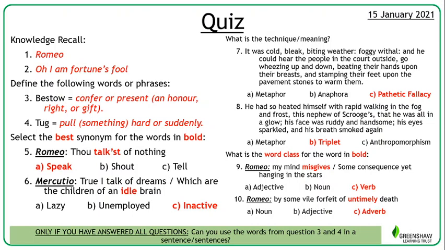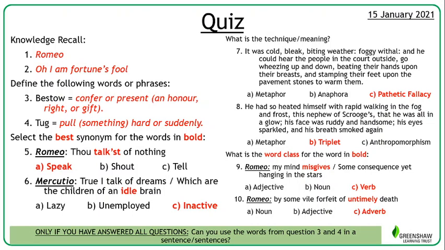Number 7. This technique here is pathetic fallacy. It's where the weather is reflecting the mood. It's from the beginning of A Christmas Carol. Number 8, and we've got a triplet here. He was all aglow. His face was ruddy and handsome. His eyes sparkled, and his breath smoked again. Those 3 things.